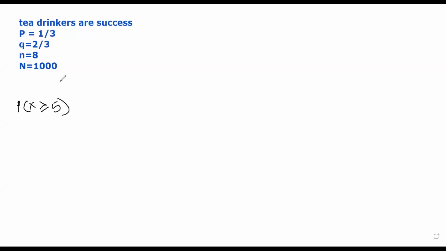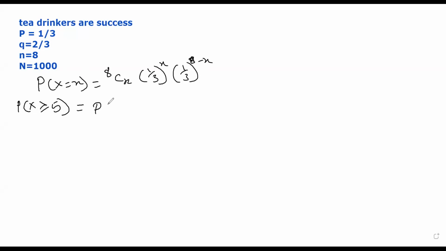So as this is binomial, we can find out binomial function for probability. It is 8cx (1/3) raised to x (2/3) raised to 8 minus x. I want probability that x is greater than or equal to 5. That will be x is equal to 5 or x is equal to 6 or x is equal to 7 or x is equal to 8.